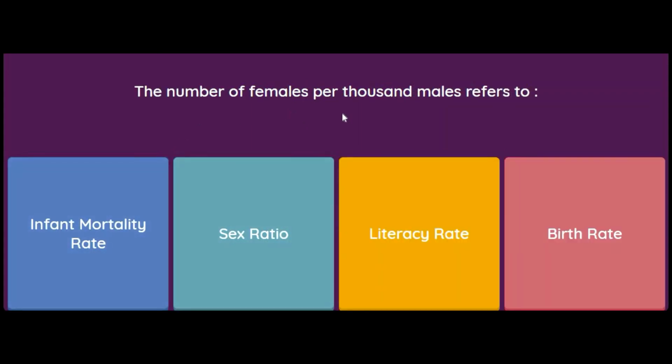The number of females per 1000 males refers to infant mortality rate, sex ratio, literacy rate or birth rate. Students, it's a very easy one. So it is actually sex ratio.